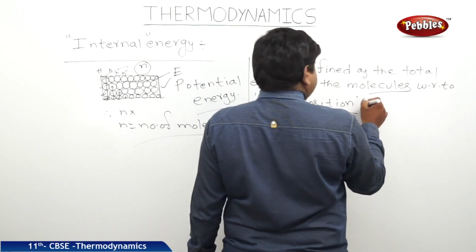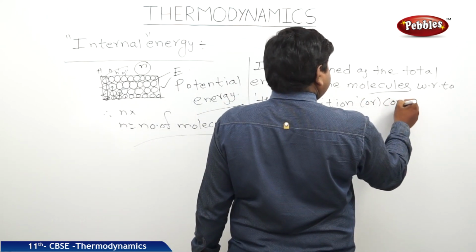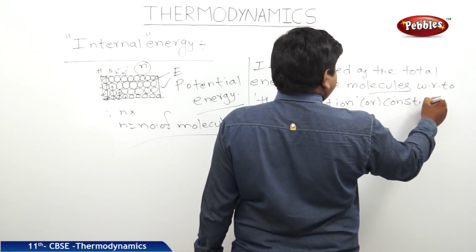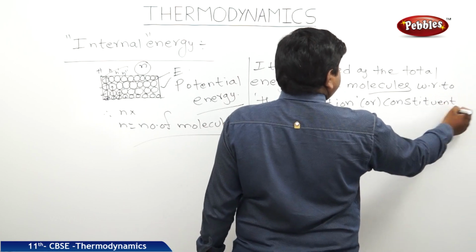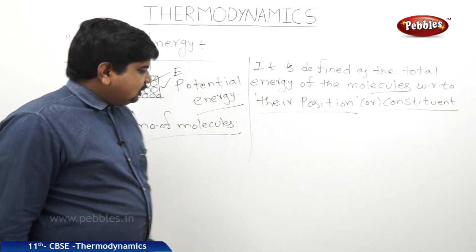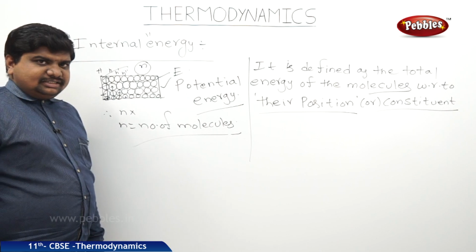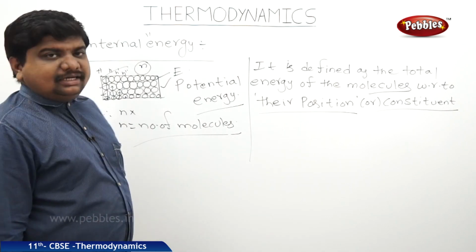With respect to the position, each has some potential energy. This is defined as internal energy.